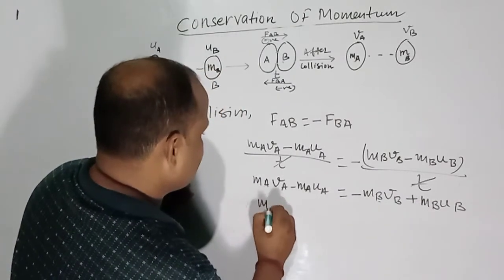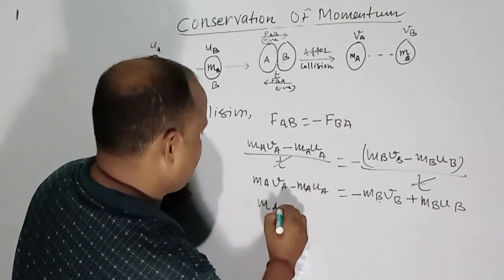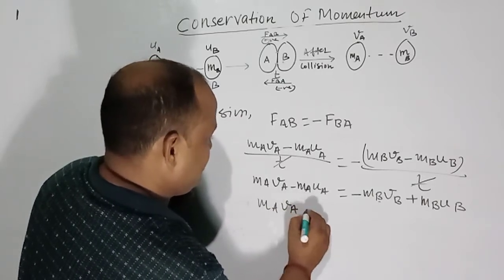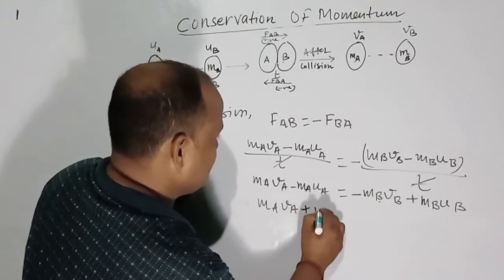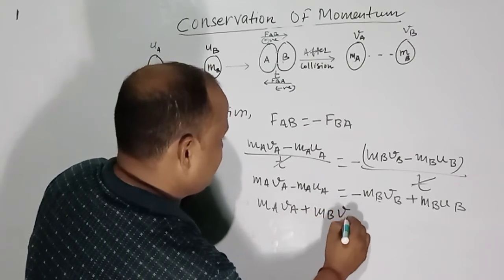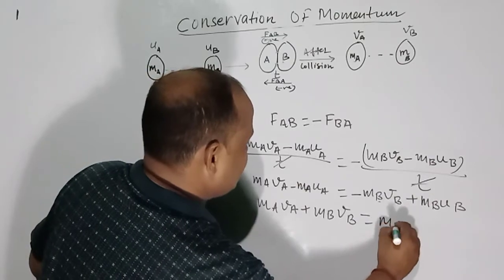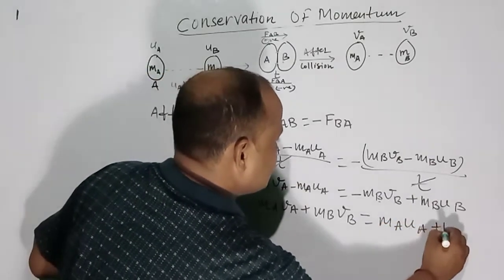So here is this ma va, bring this one to this side, plus mb vb is equal to, bring this side, ma ua plus mb ub.